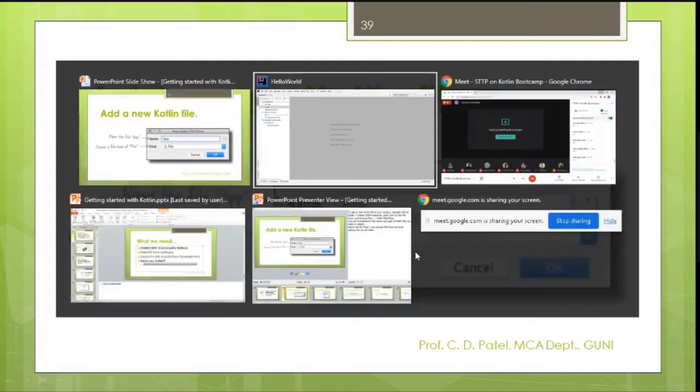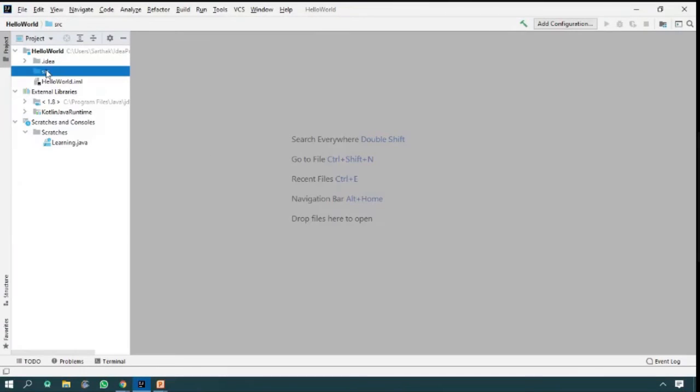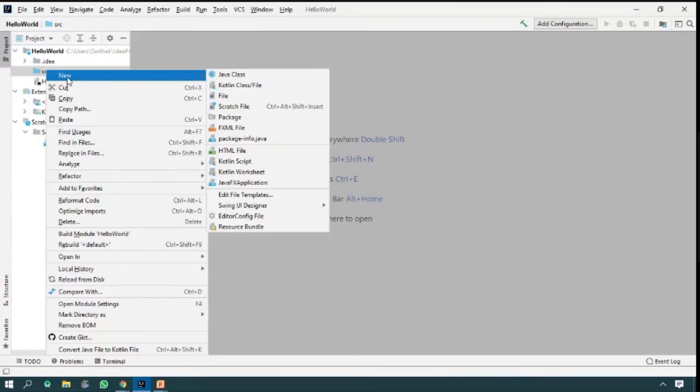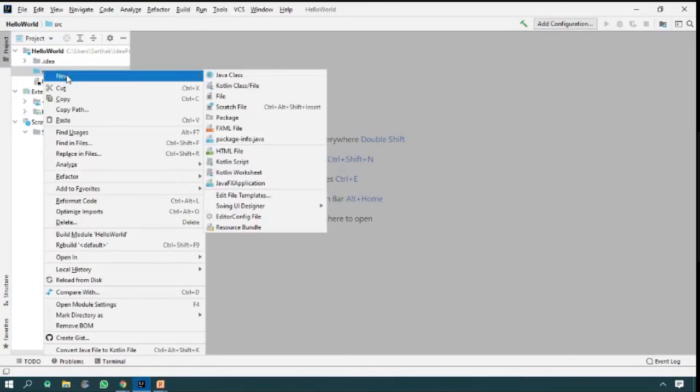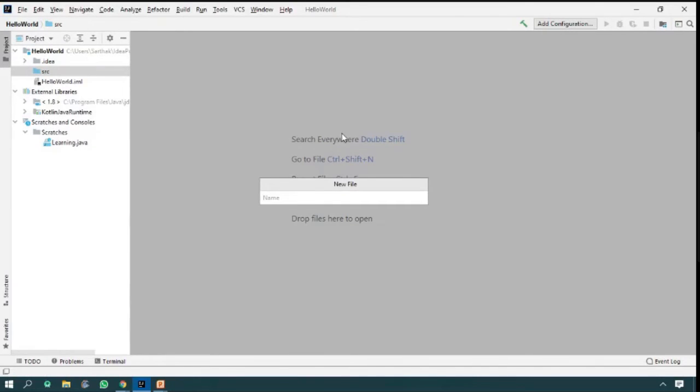Let me give you the steps from this area. Here I am going to right click on the SRC folder, and it will display the menu of right click options. It displays New. From New, don't go anywhere else. I am going to click on File. Please select right click, New, and click on File. This is the repetition step. It will ask like this.